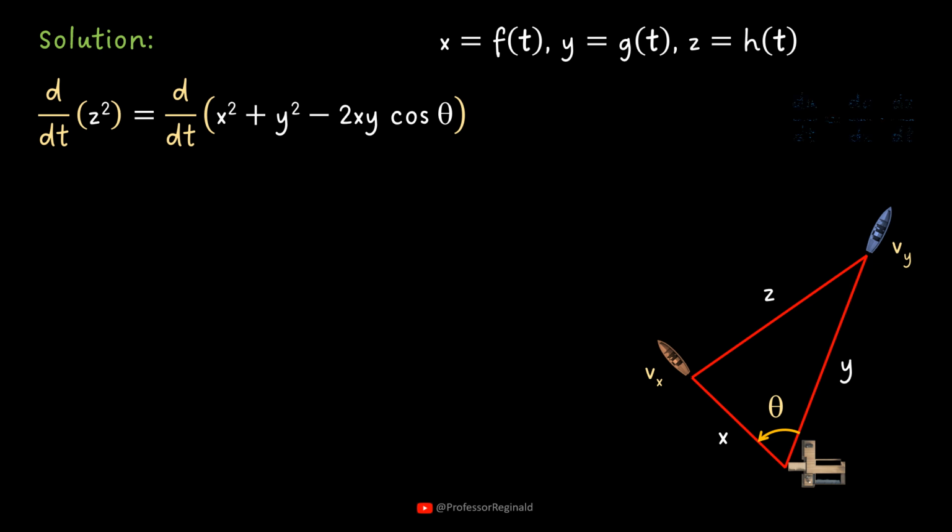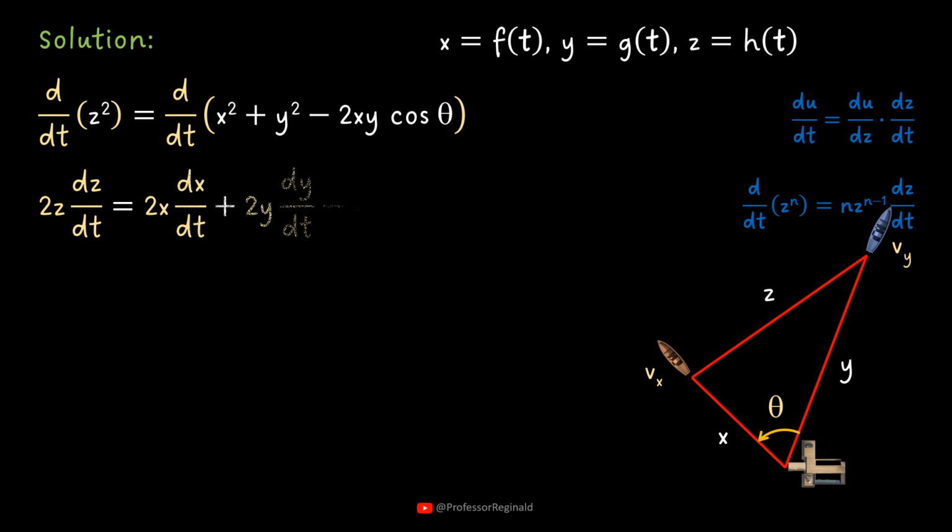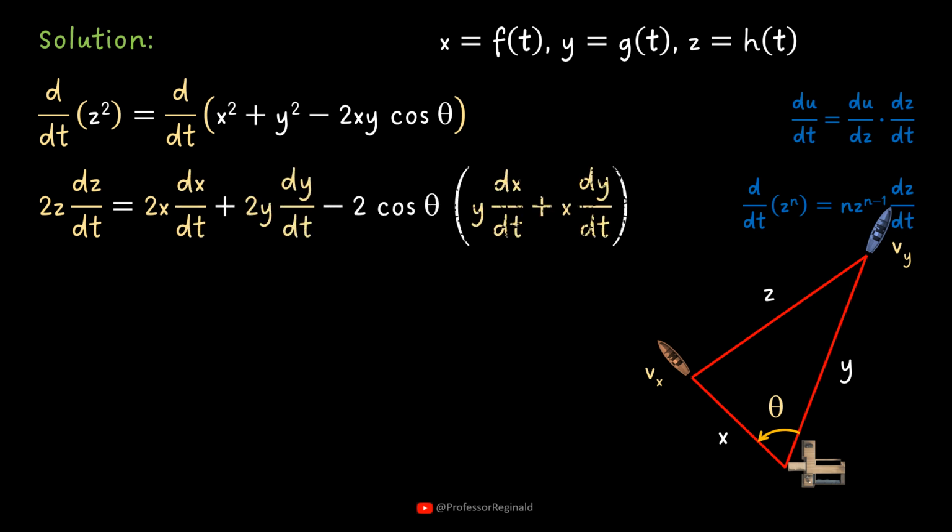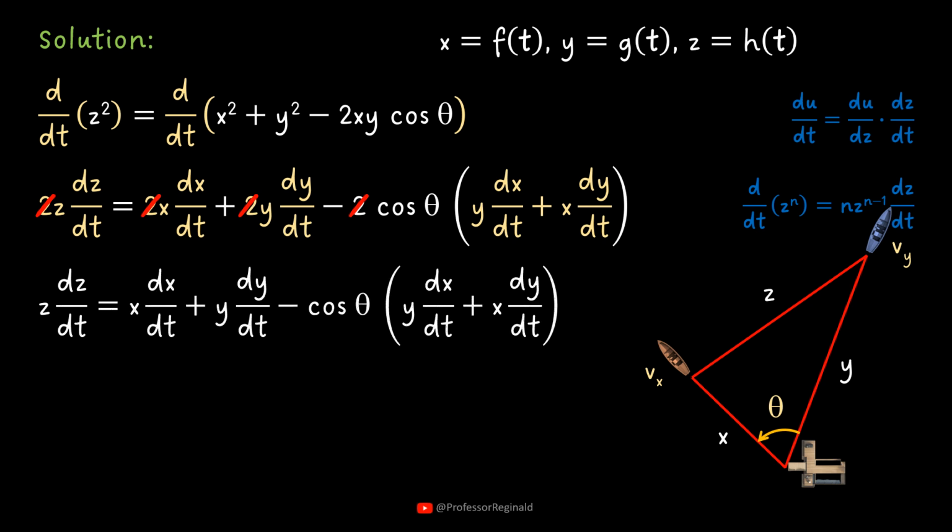Apply the chain rule, specifically, the general power rule, and also the product rule. Divide out a common factor. And solve for the rate of change of the distance between the two boats.